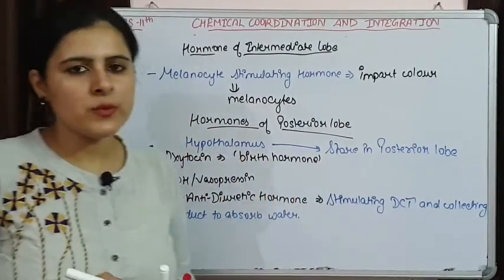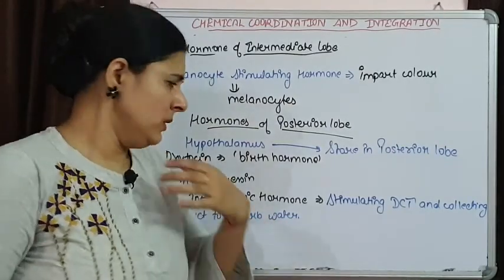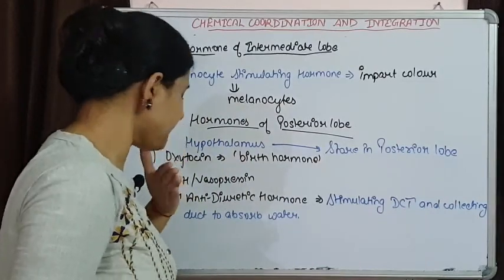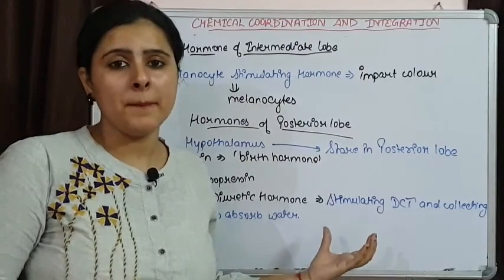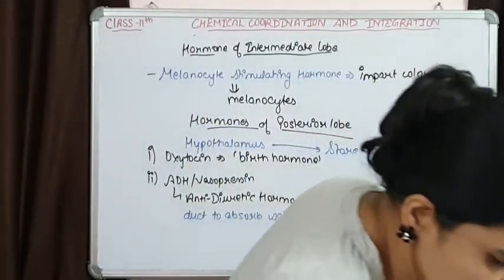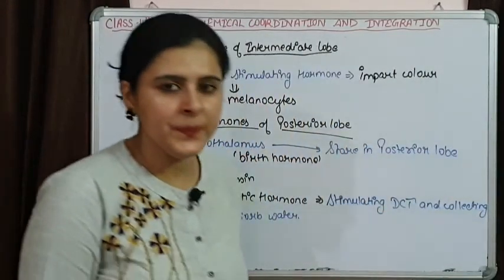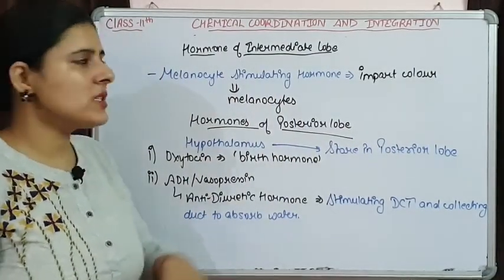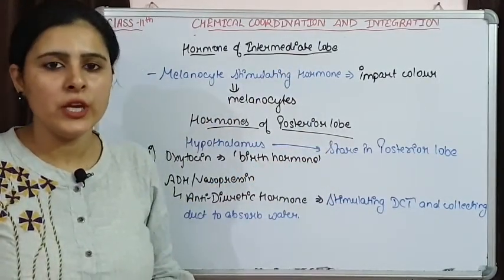So when more and more absorption of water is there, what will happen? There will be an increase in blood pressure. So this is what ADH is going to do. This ADH is increasing blood pressure and blood volume also. So these are some of the hormones that are released by the intermediate lobe of pituitary and the posterior lobe of pituitary.